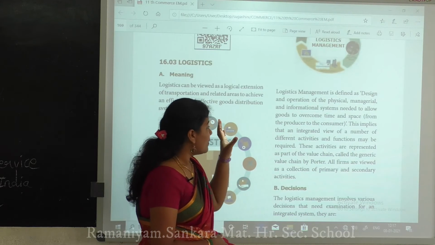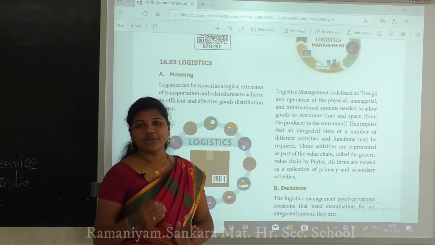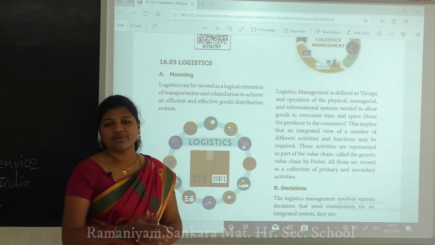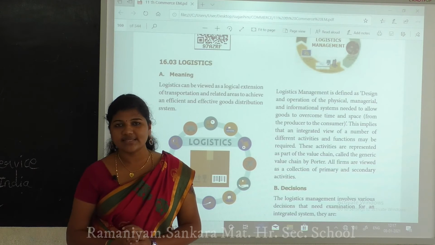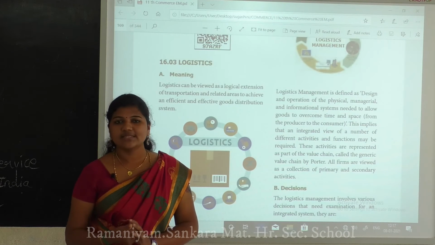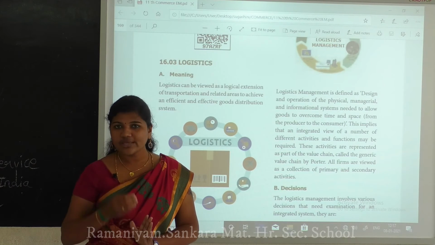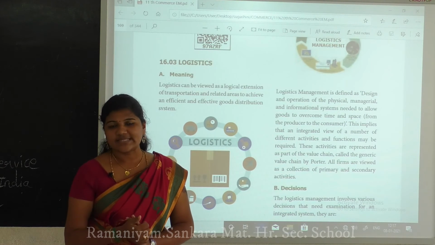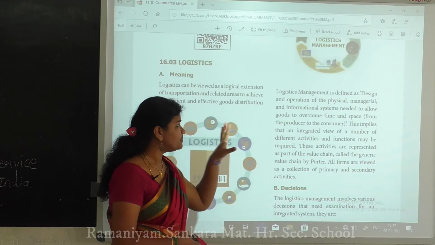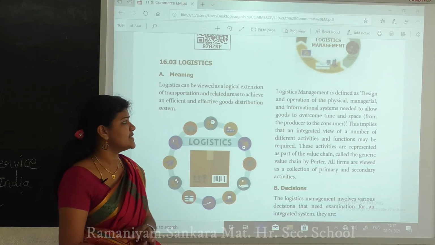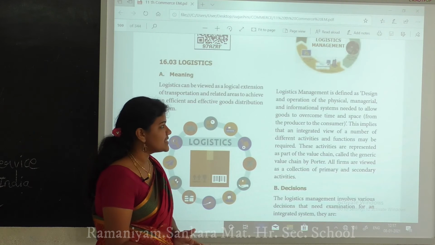From the producers to the customers, some time is given. Today, if we order from Flipkart, we have to give some time to receive the things. We get them tomorrow or the day after tomorrow or Sunday, whatever it is; we give some time to that particular person. So logistics management is defined as the design and operation of the physical, managerial and informational systems.